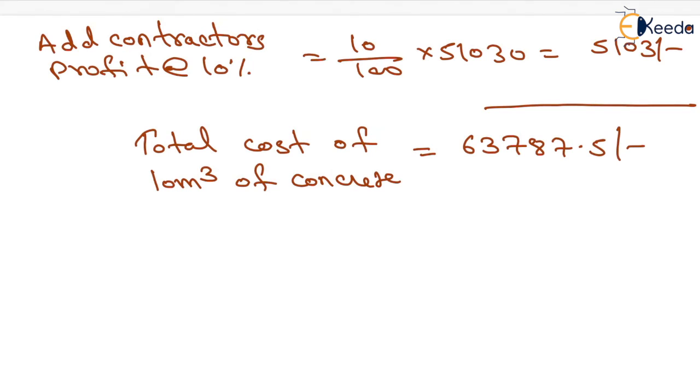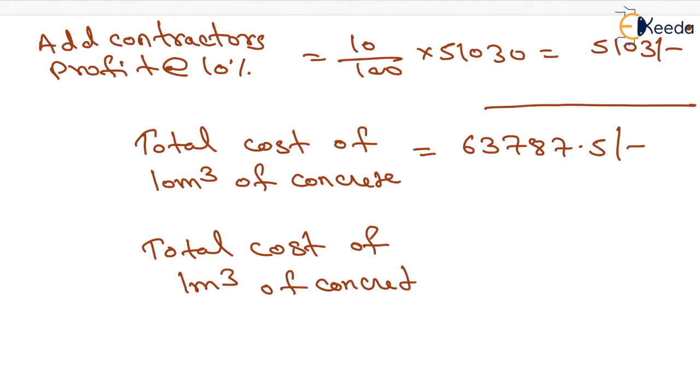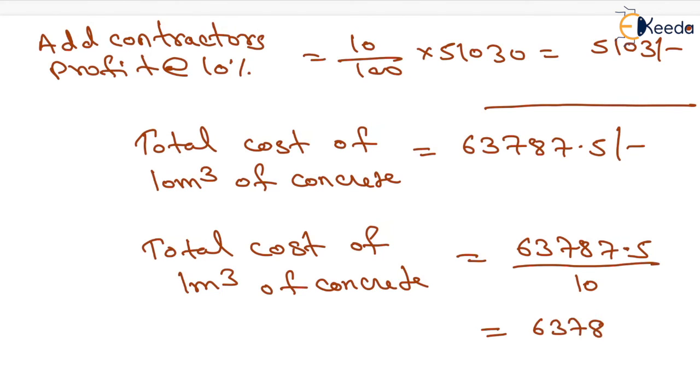63787.5 rupees. But we want the answer for 1 meter cube of concrete work and we have found it for 10 meter cube of concrete. So total cost of 1 meter cube of concrete will be equal to 63787.5 divided by 10. It will be equal to 6378.75 rupees. That is all about this numerical.